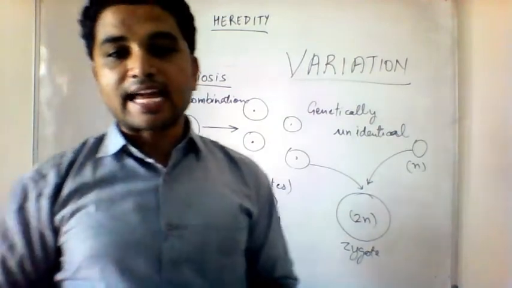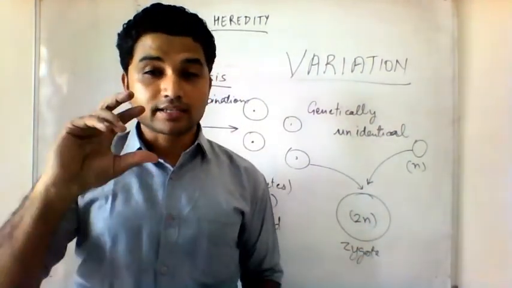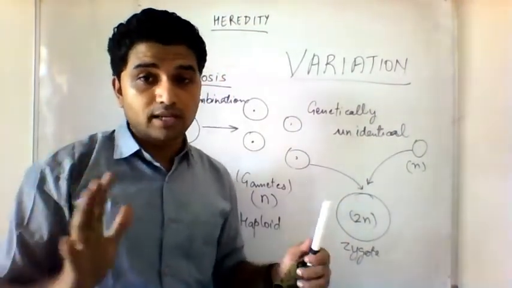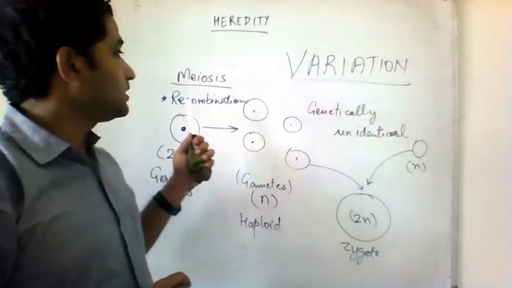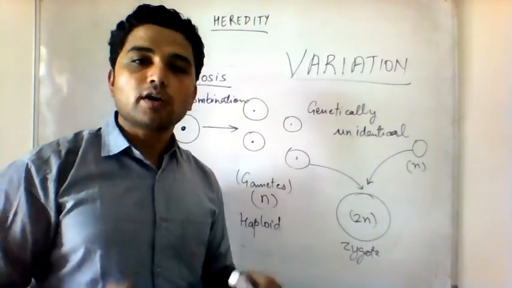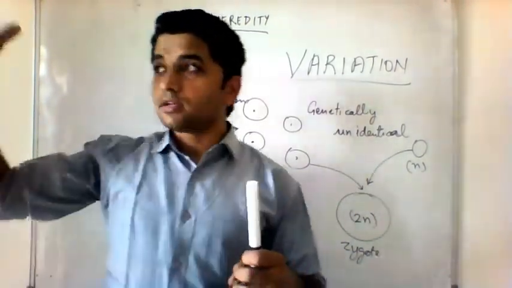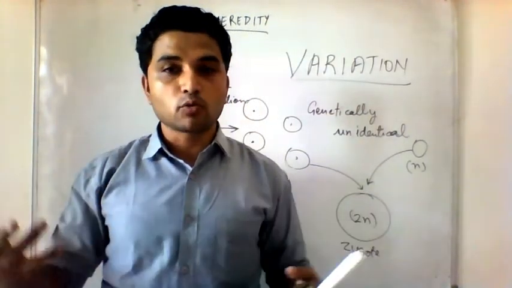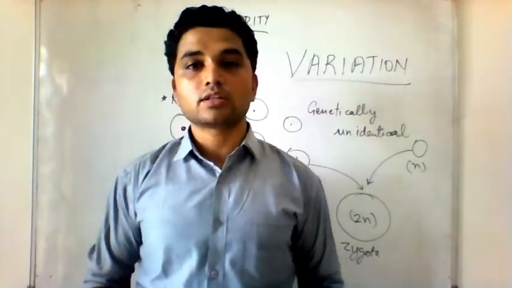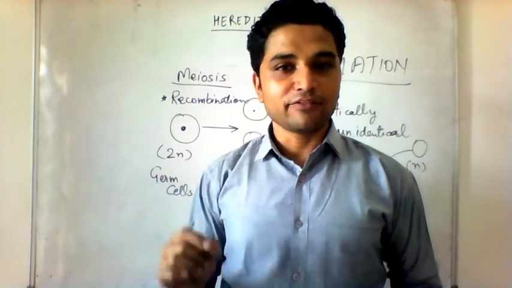So variation is the slight change of characters as it is passed on into the next generation, and the slight changes of characters can occur due to many reasons, but the most important reason is recombination. The most important reason for variation is recombination or crossing over, right? There can be other reasons also. When a child is born, the environmental factors can bring about variation. There are other reasons also for variation, but when we are asked what is the reason for variation, we should say crossing over or recombination.